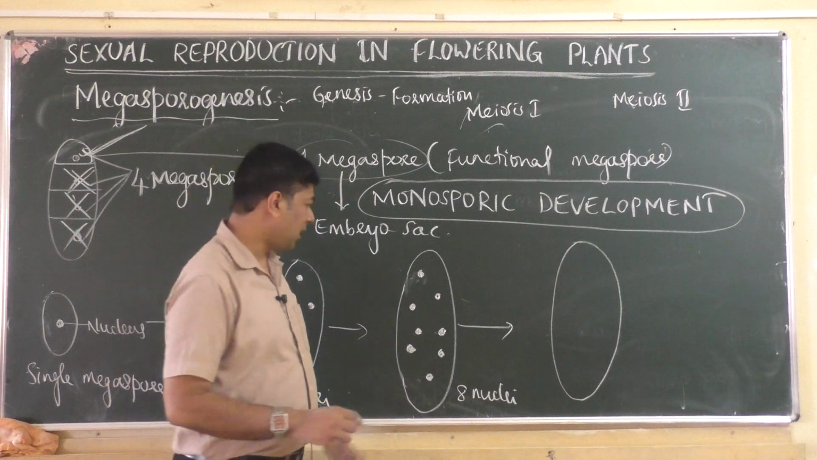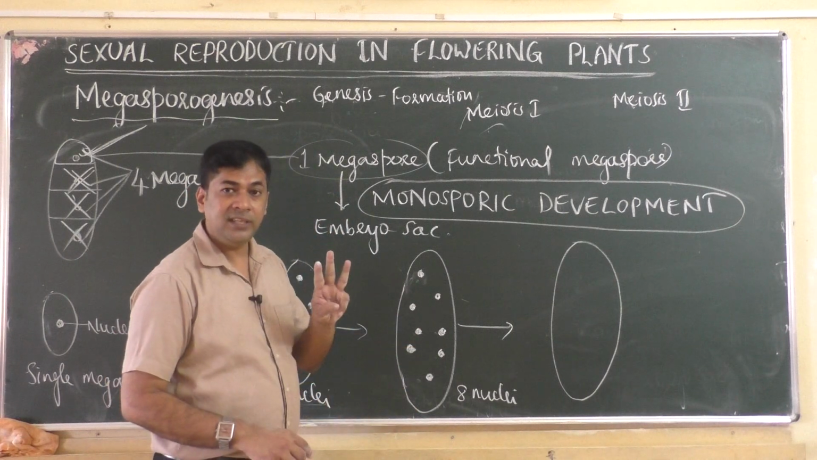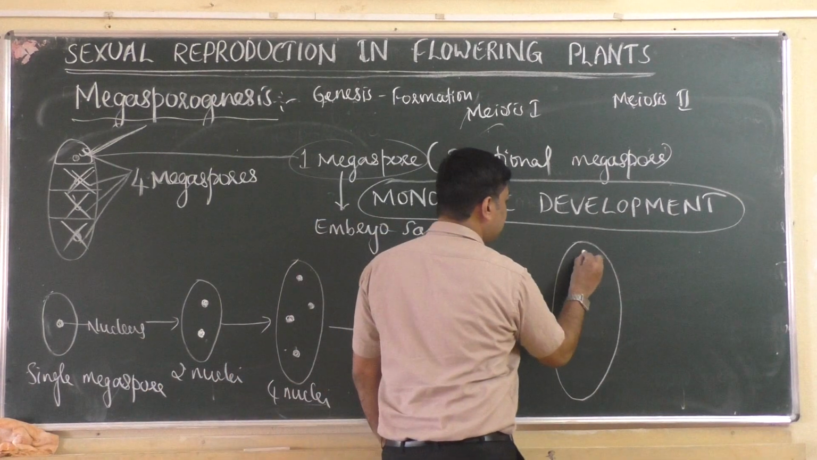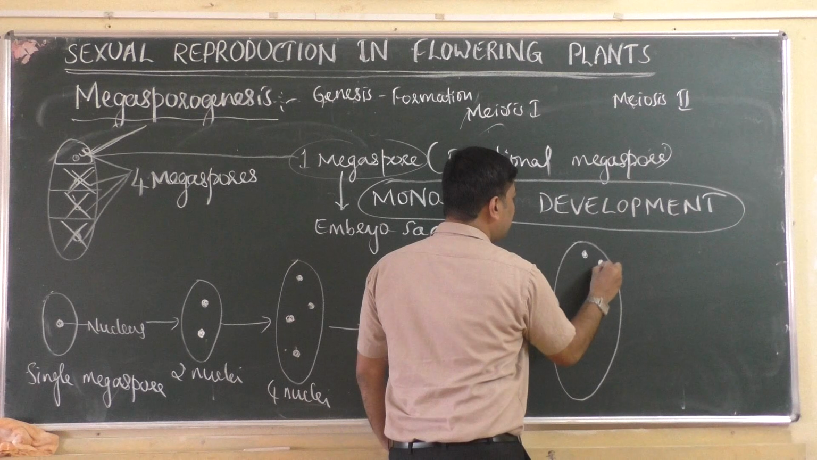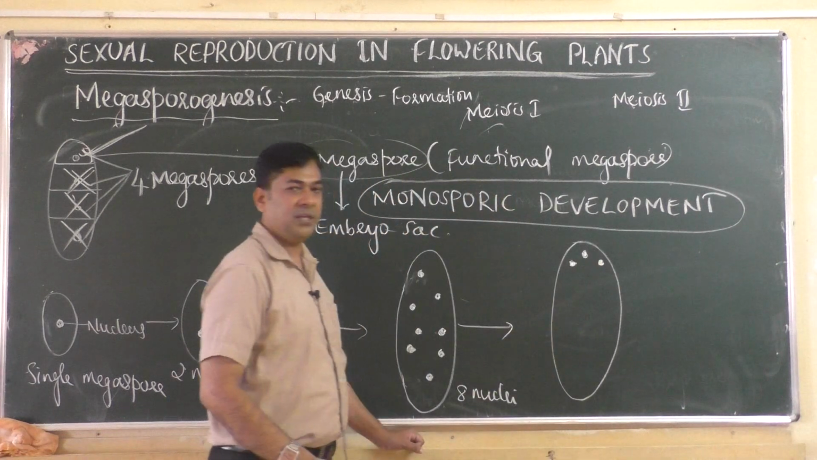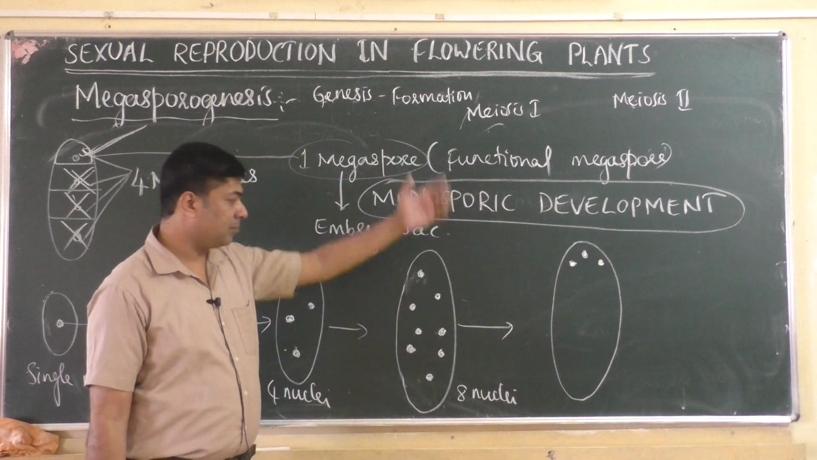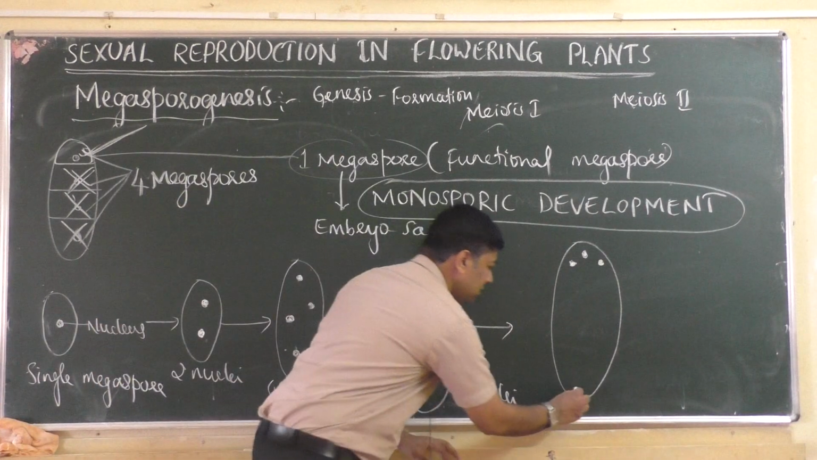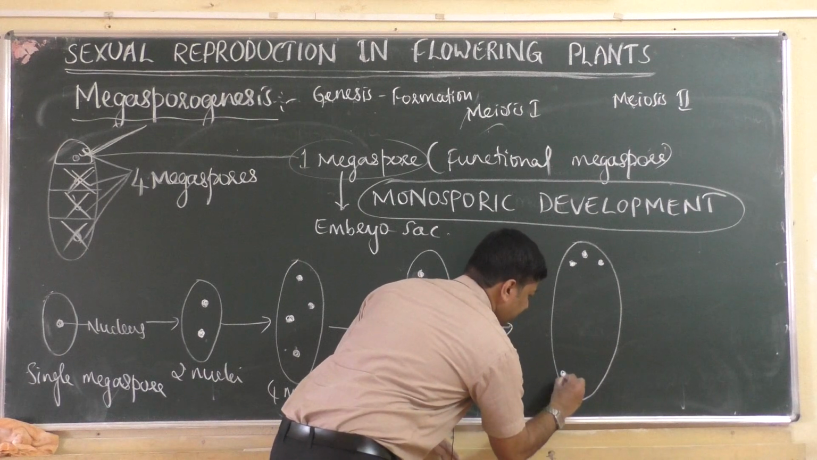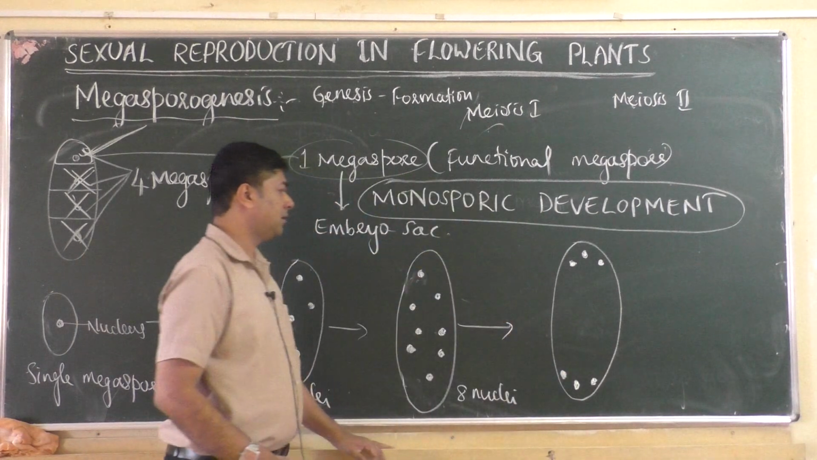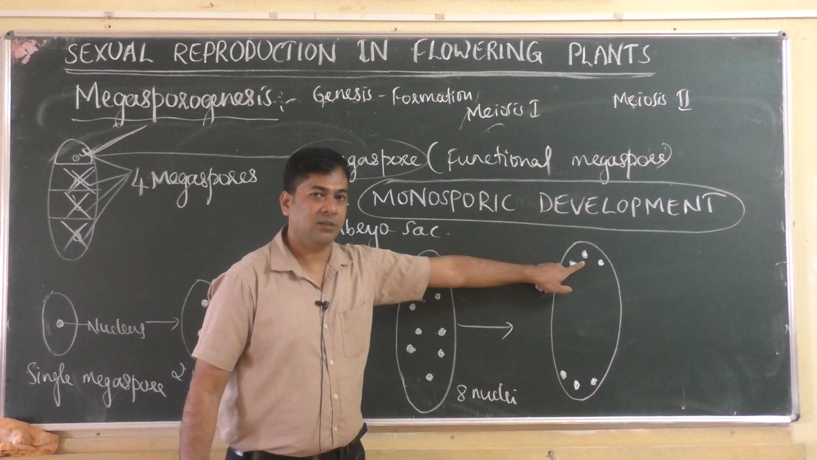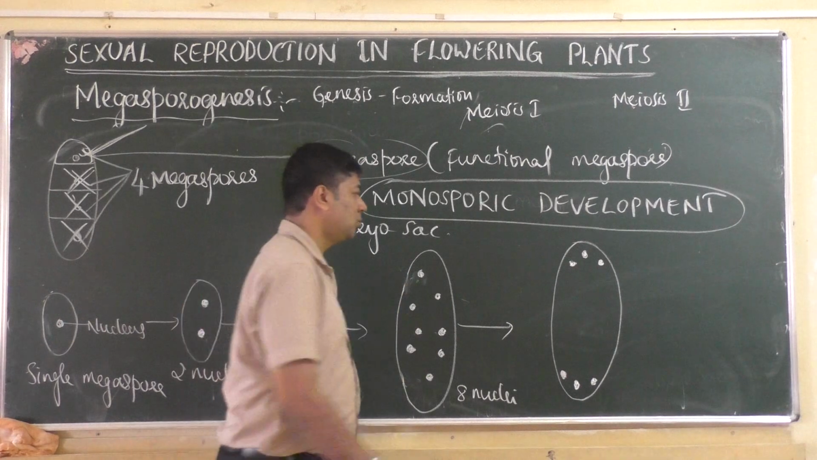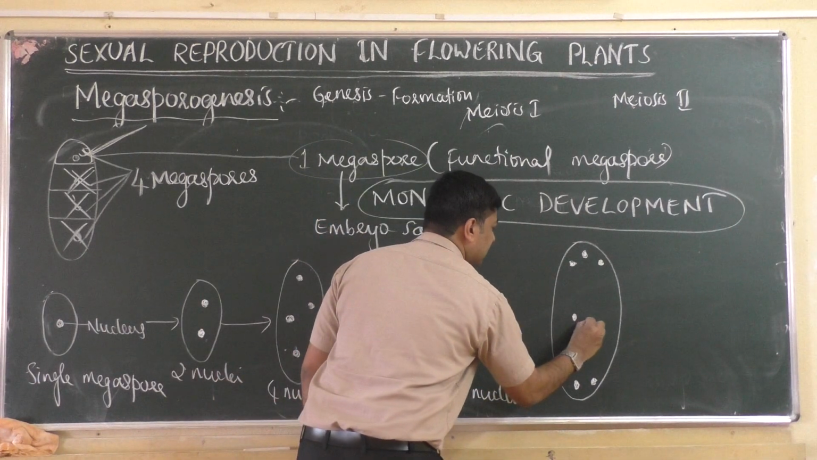8 nuclei are there. Out of this 8 nuclei, 3 nuclei will go to one corner, up. And 3 will come down here. Three on one side at the top, 3 at the lower side. How many remain? 3 plus 3, 6. 2 remain now. 2 will remain in the center.